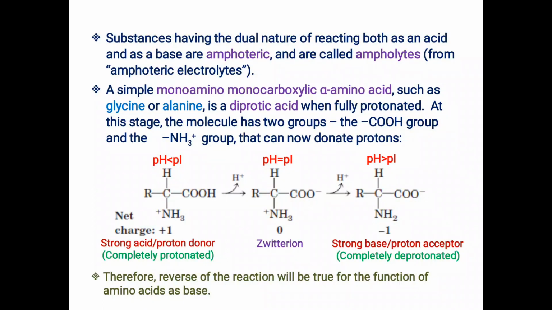And another thumb rule is, whenever an ionizable molecule is dissolved in a solution having a pH greater than its pI value, it will carry a net negative charge. These two thumb rules should be memorized at your tongue tip.